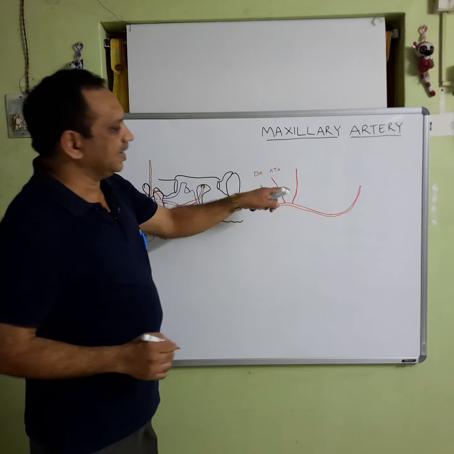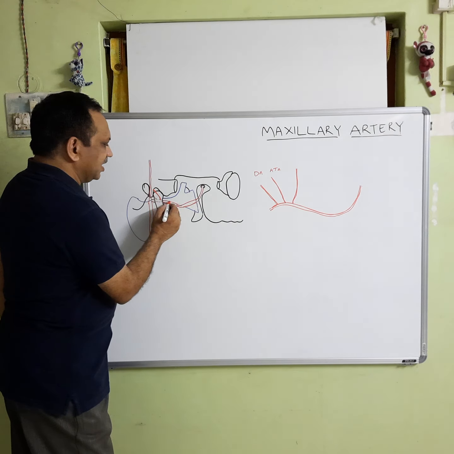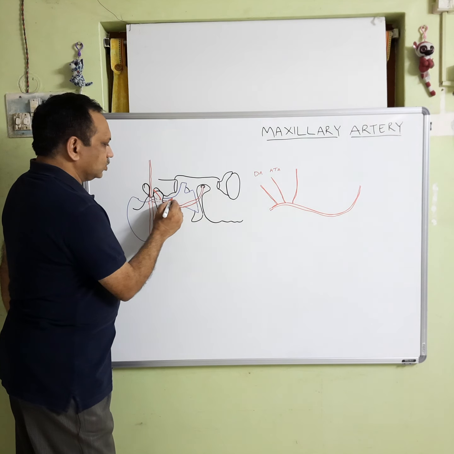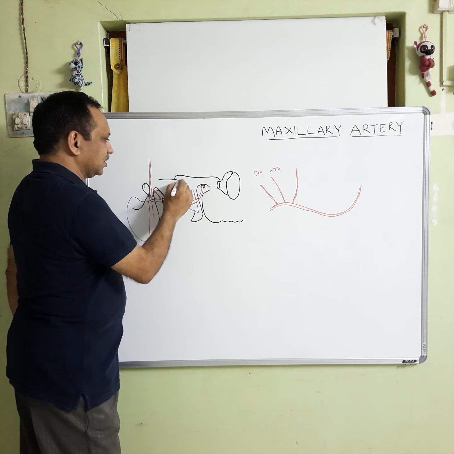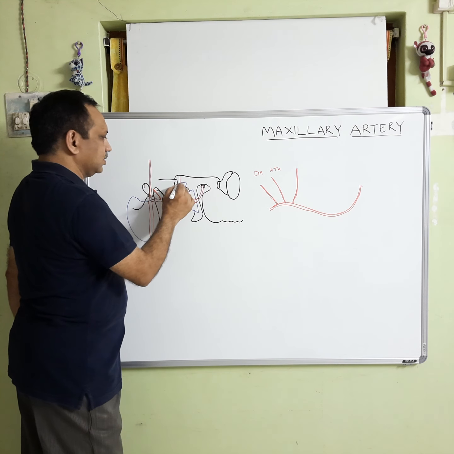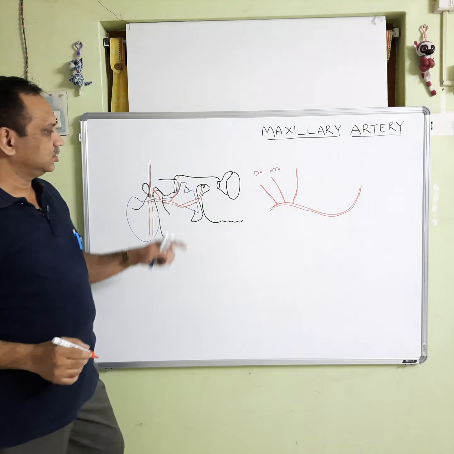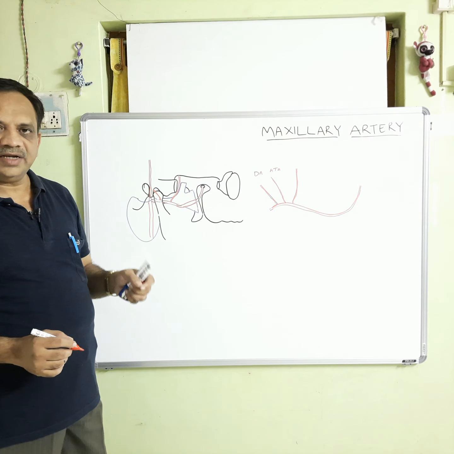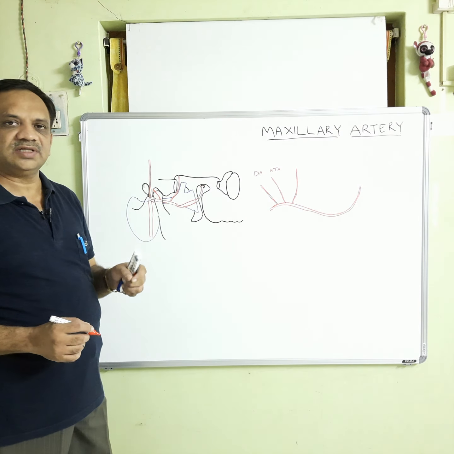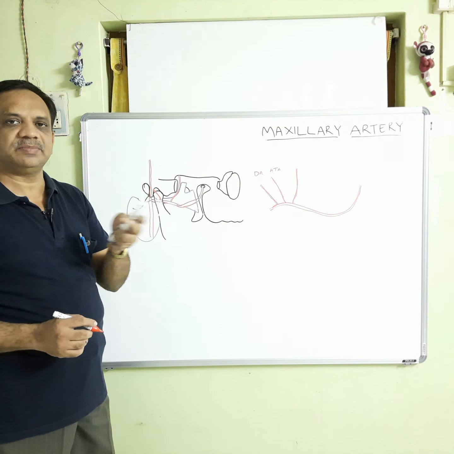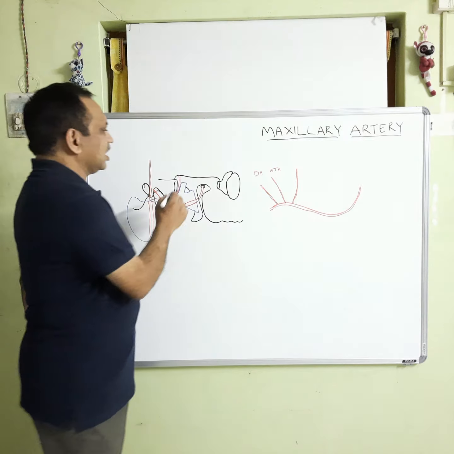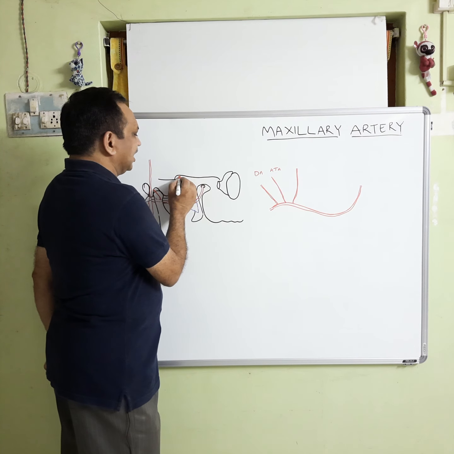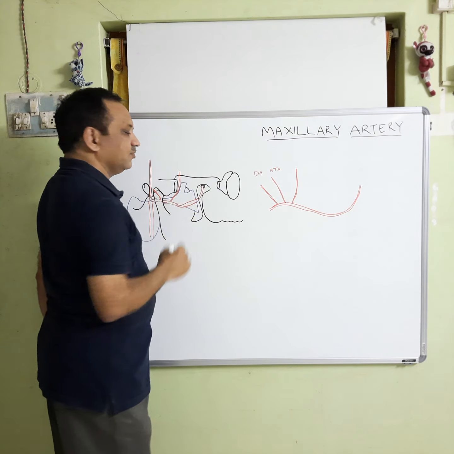So, this is the middle meningeal artery. It starts from here and goes up like this. It passes through the foramen spinosum along with the nervus spinosus, which is the branch of the mandibular trunk. It passes the foramen spinosum here and enters the middle cranial fossa.